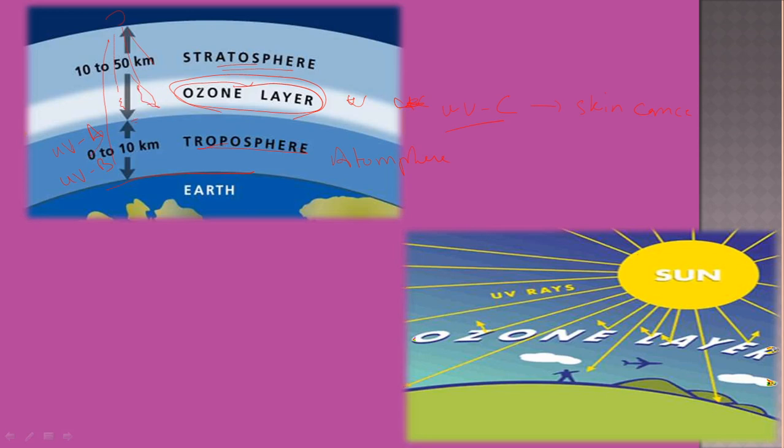So this ozone layer protects our earth from ultraviolet C light, and UVC never reaches the earth. But if a hole occurs, then the UVC also passes out and reaches the earth. This damaging of the ozone layer is called ozone depletion.